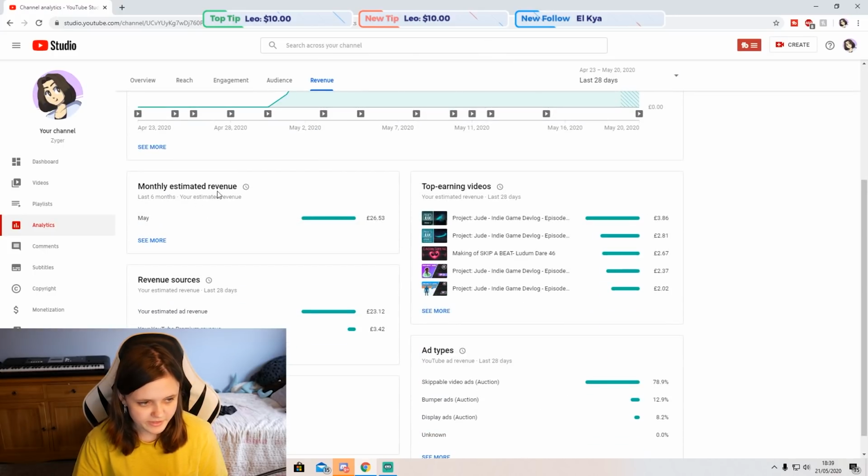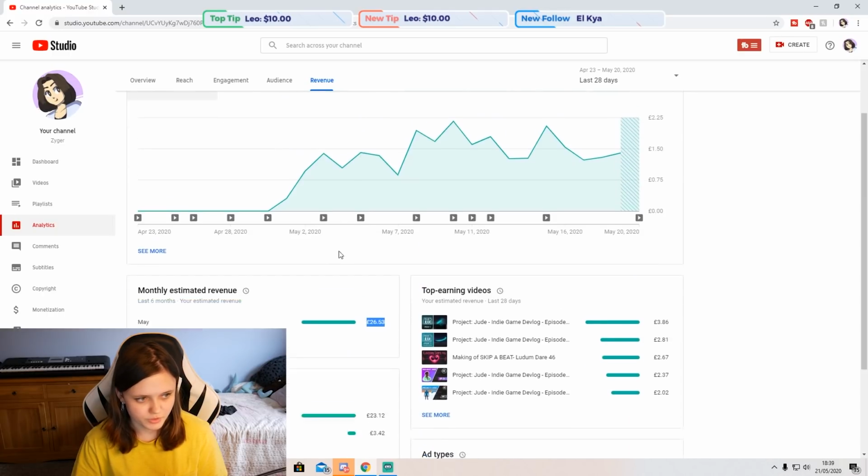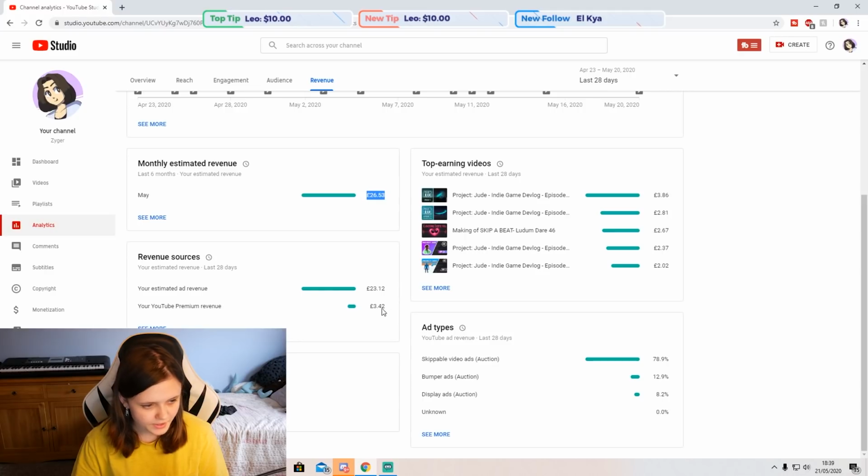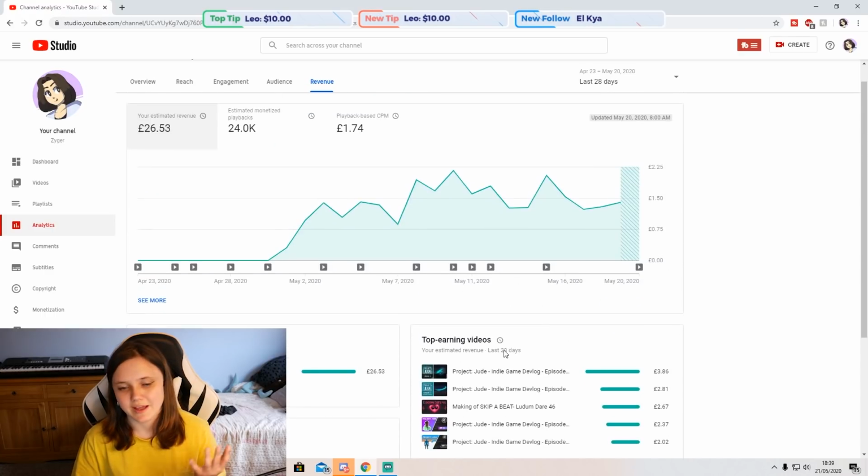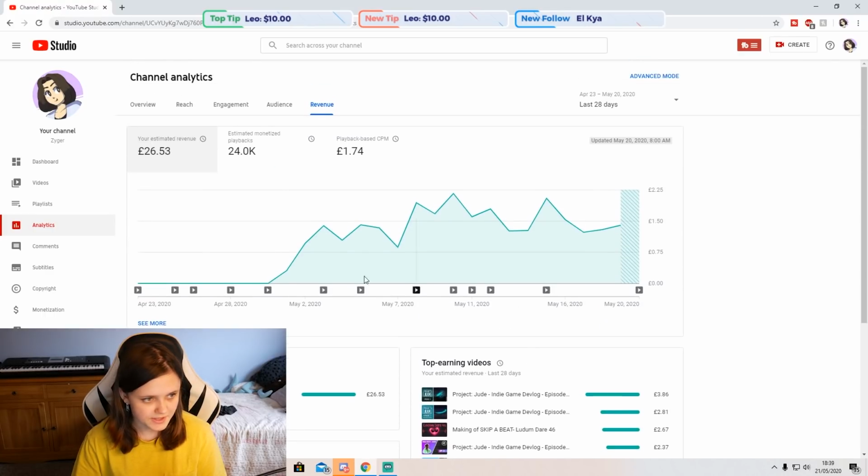And here will show you monthly estimated revenue. Now I've only started earning in May, so this is what I've earned, and I won't show you any more because that's what I've done. And here you can see your estimated ad revenue is this much, and then your YouTube Premium revenue is this right here. And then you can go into ad types and see what sort of ads you're getting, generally speaking. And that's basically it. But let's go ahead and dive in deeper on one of my more popular videos.